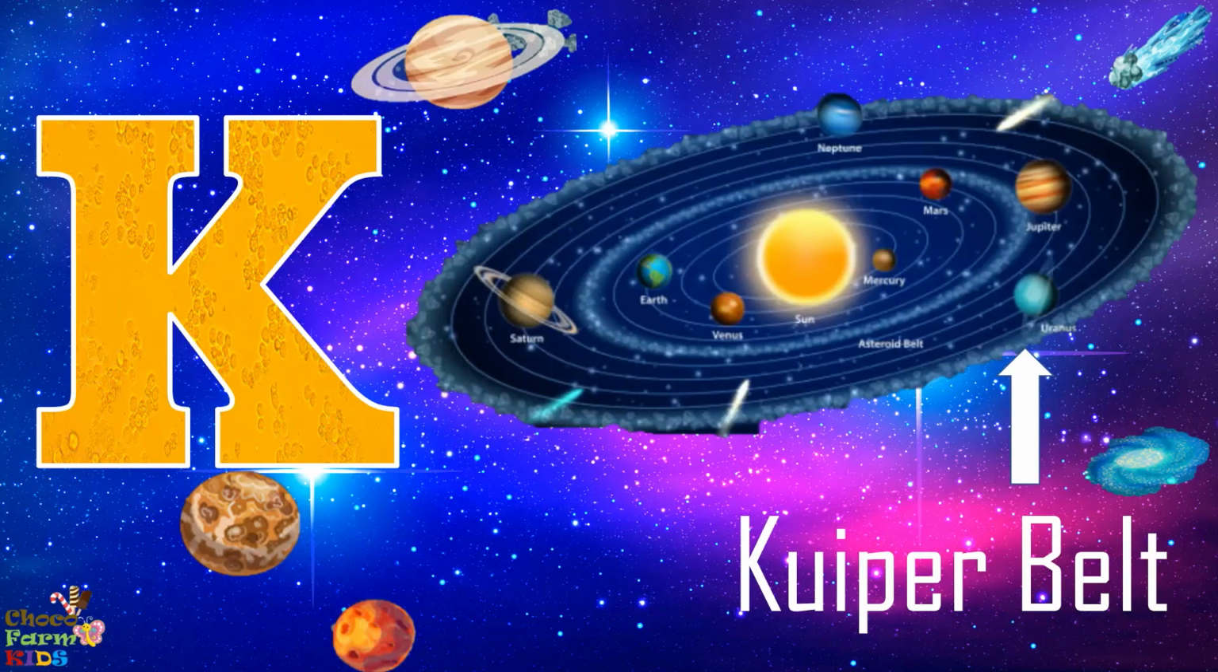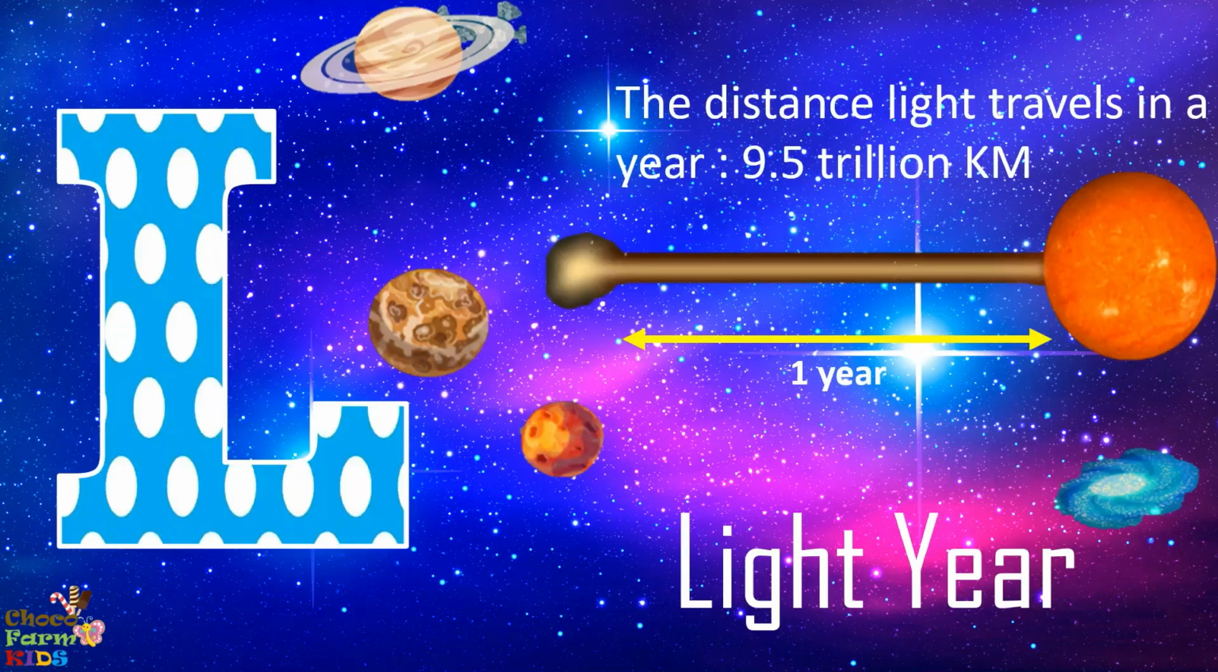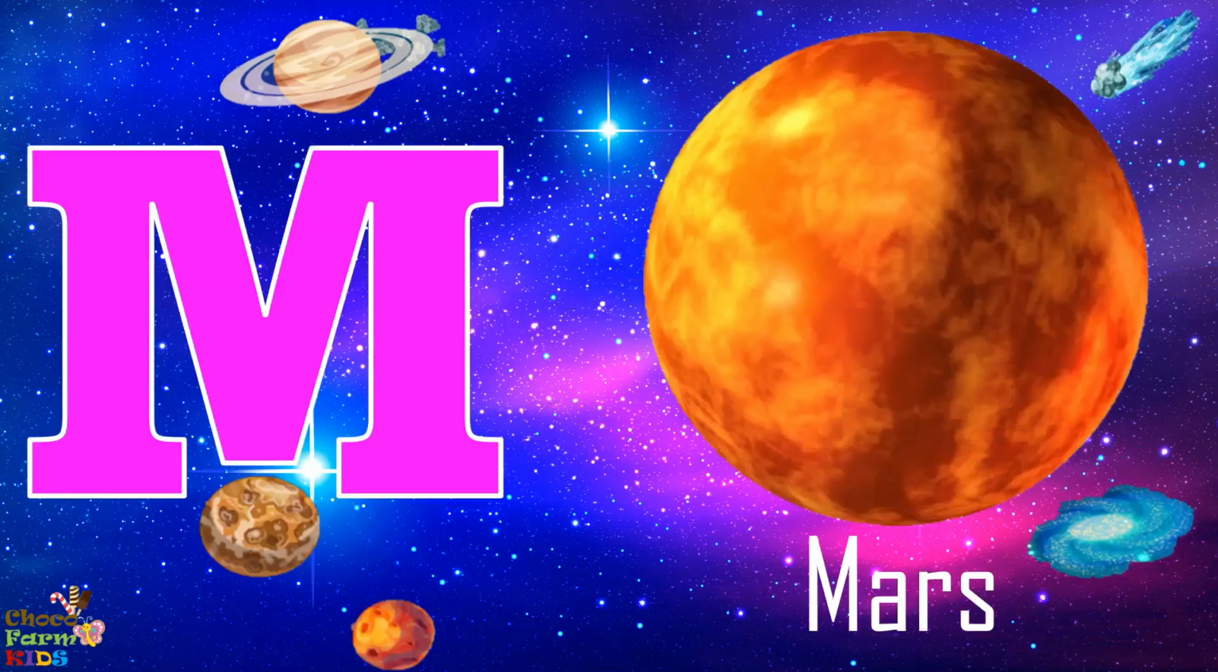K for Kuiper belt, K, K, K. L for light year, L, L, L. M for Mars, M, M, M.